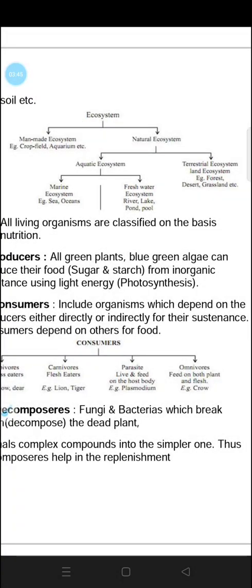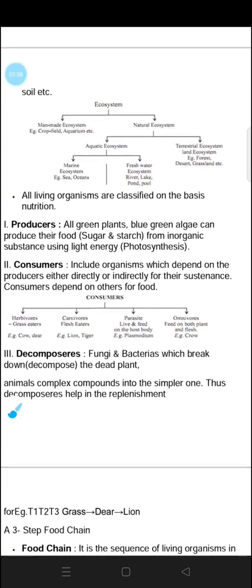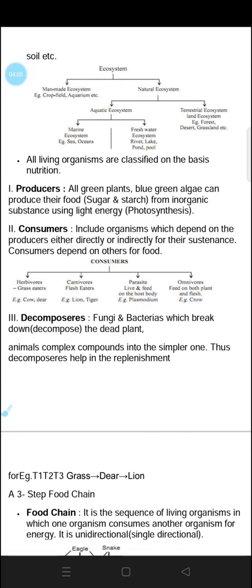If we talk about man-made ecosystems, we can take the example of a crop field or an aquarium. These all are man-made ecosystems. In an aquarium also, both the living and non-living components live together. So, all living organisms are classified on the basis of nutrition.